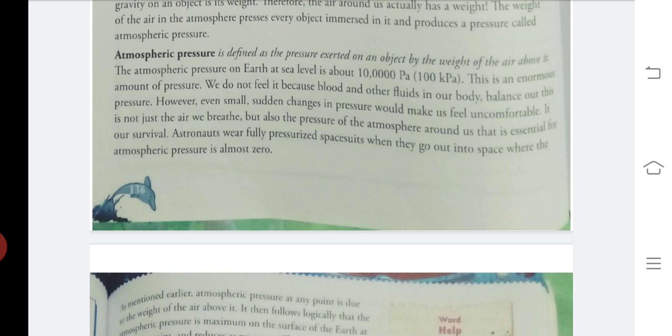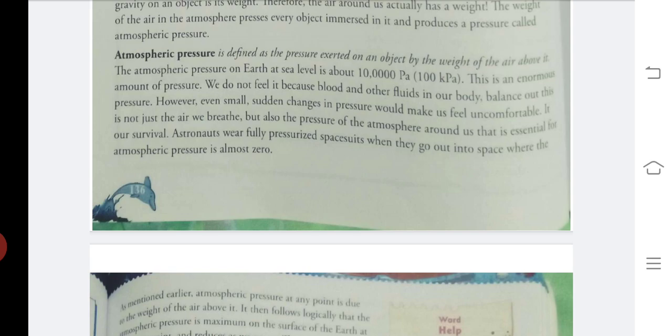This is too much pressure, and you must be saying that we don't feel that pressure. This pressure is there on our head, surrounding us, but we don't feel it because the blood pressure, the pressure of the fluids inside our body, balances the atmospheric pressure, right?